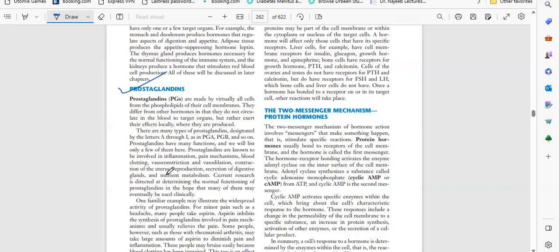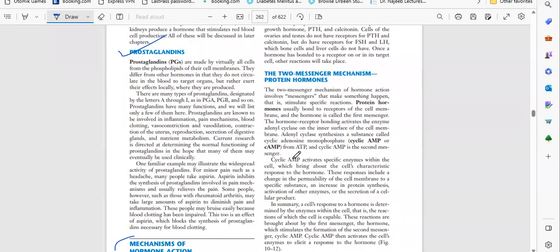The two messenger mechanism of protein hormones. The two messenger mechanism of hormone action involves a messenger that makes something happen, that is, stimulates a specific reaction. Protein hormones usually bind to receptors of the cell membrane, and the hormone is called the first messenger. The hormone-receptor binding activates the enzyme adenyl cyclase on the inner surface of the cell membrane.